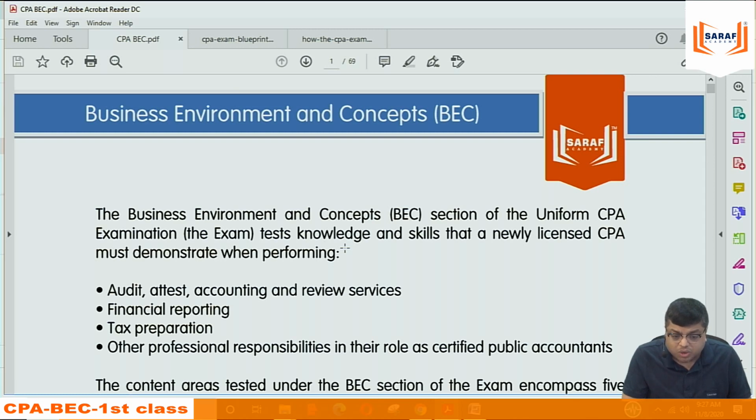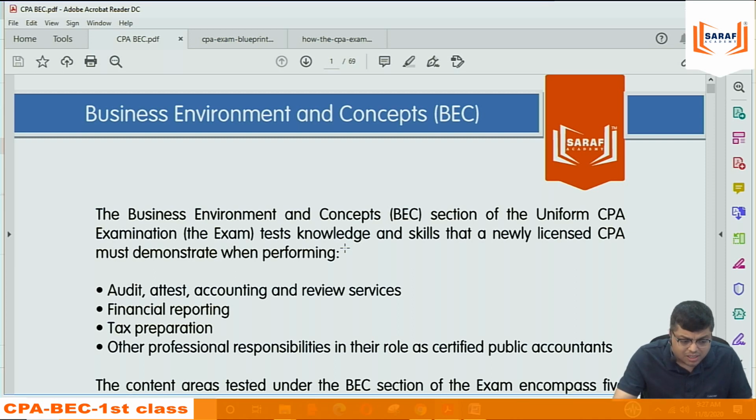In economics, maybe you all have studied in graduation or any time: national income, GDP, unemployment, demand, supply, demand curve, elasticity of demand, all those things. Economics syllabus is there. For understanding the pulse of business, we need to have some basic understanding of economics.